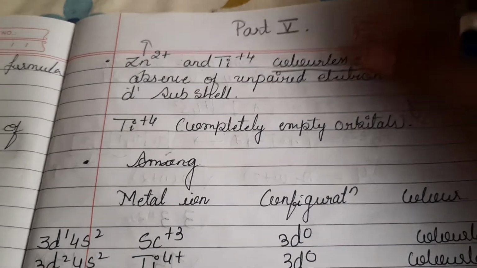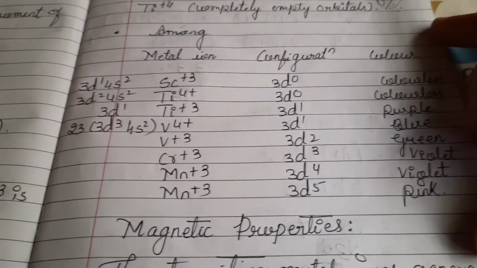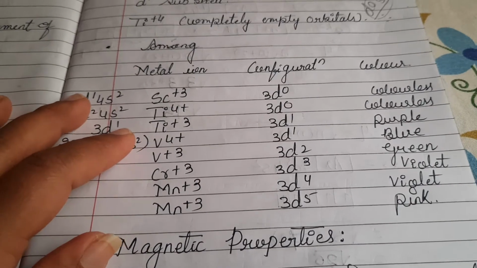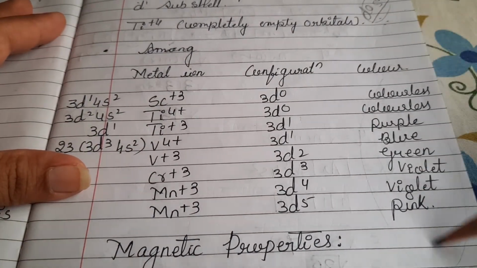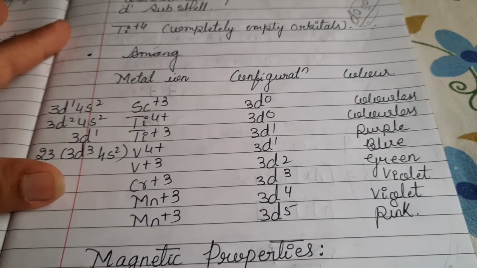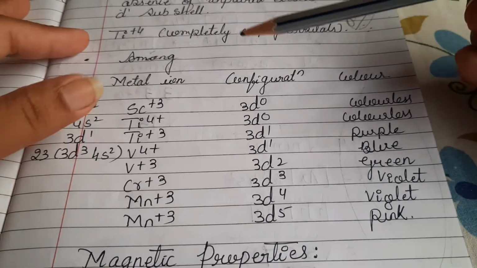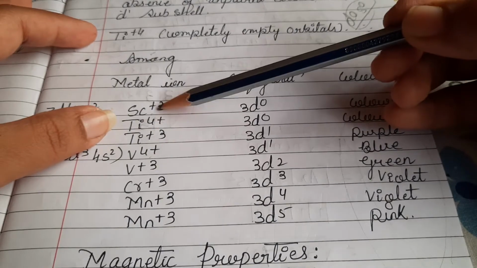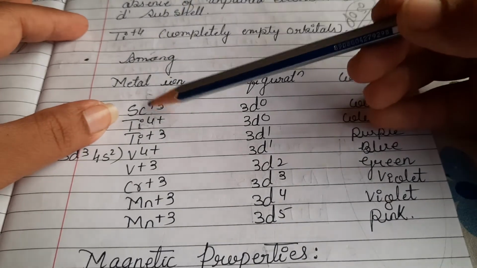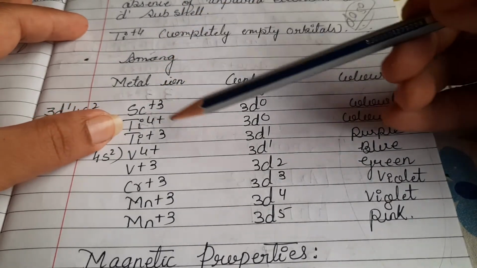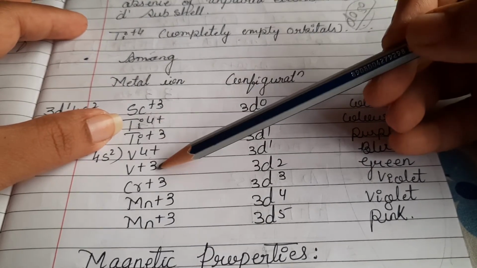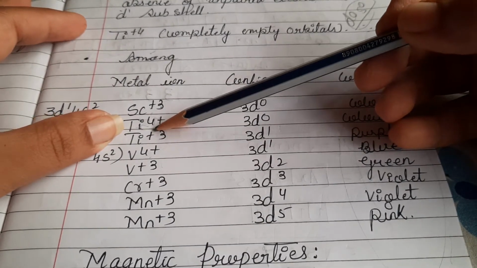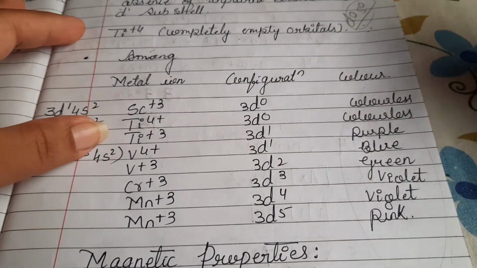So here, for your knowledge, I have written the configuration and their color. Nowhere are they going to ask you what the color of the metal is, but they will ask you comparisons. Scandium, chromium have color, Sc+3 doesn't have. The other metal has color, Ti+4 doesn't have. Vanadium+3 has color, Ti+4 doesn't have. Why? Like this, comparisons they will be giving you.